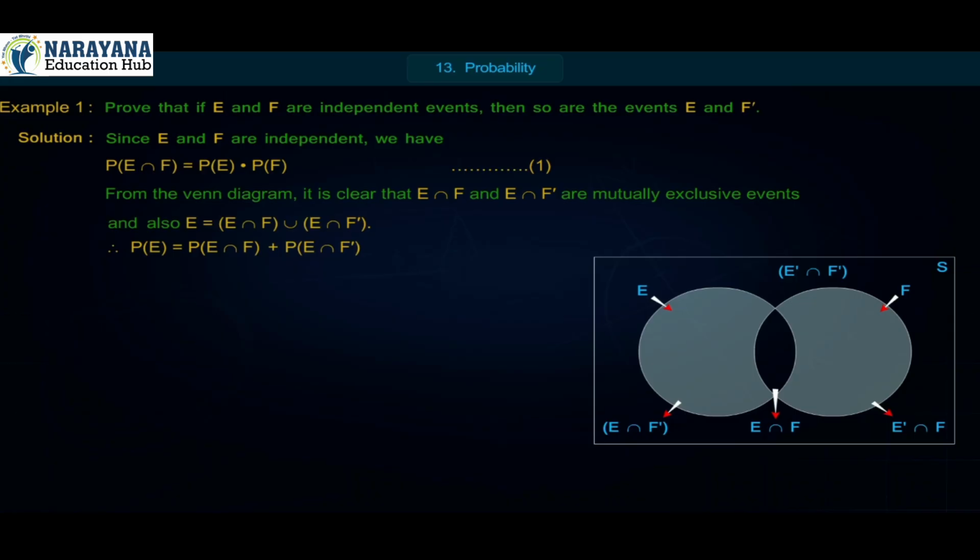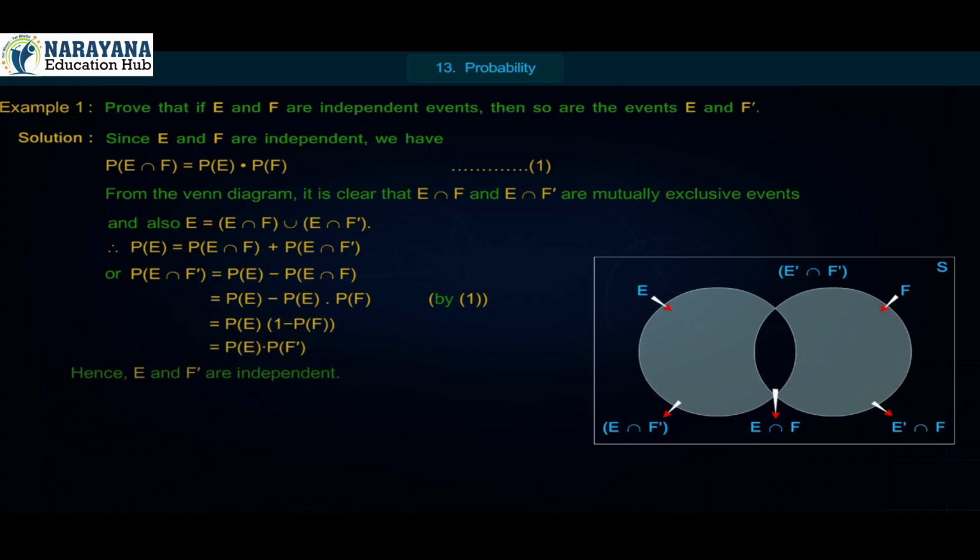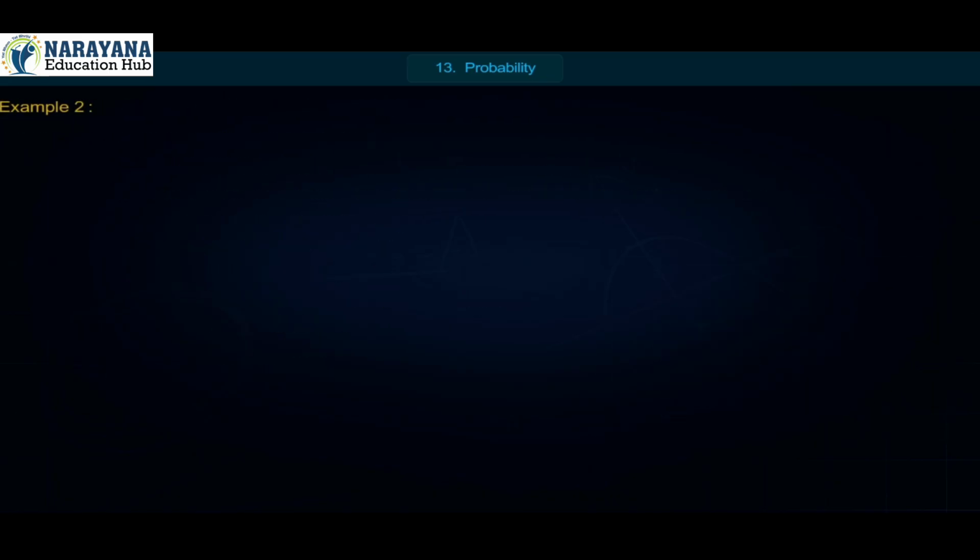Therefore, P of E is equal to P of E intersection F plus P of E intersection F dash, or P of E intersection F dash is equal to P of E minus P of E intersection F, which is equal to P of E minus P of E into P of F by equation 1, which is equal to P of E into 1 minus P of F, which is equal to P of E into P of F dash. Hence, E and F dash are independent.